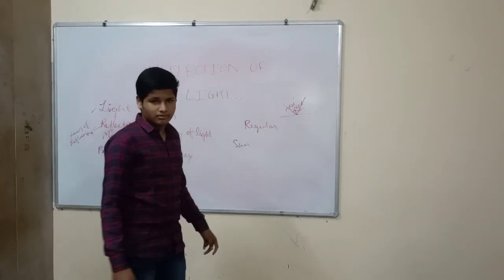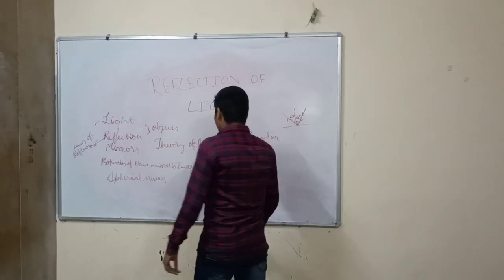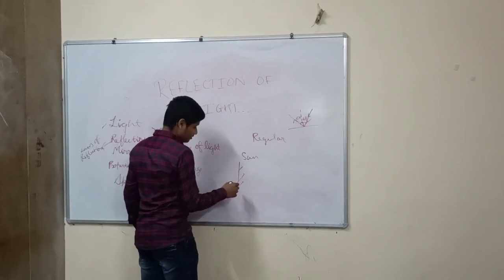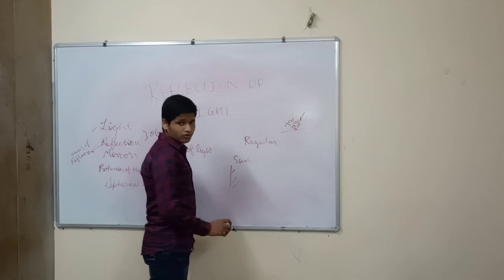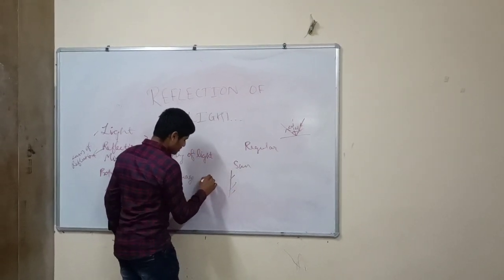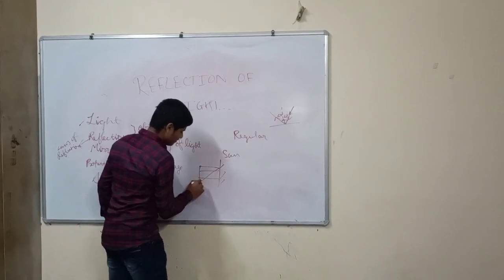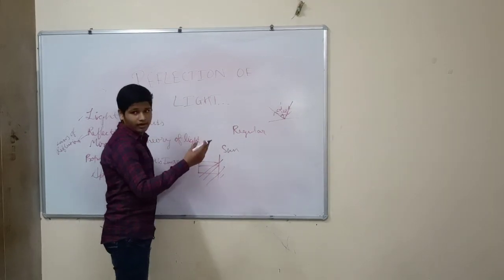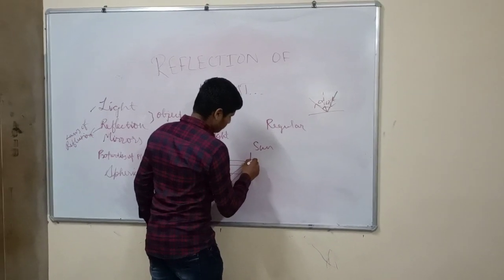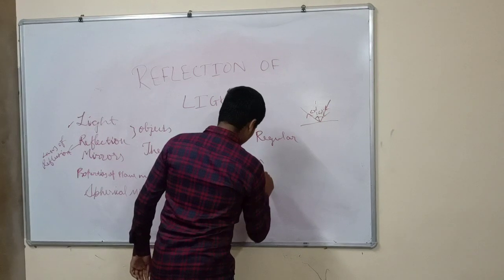There are many types of mirrors, especially two: spherical mirror and plane mirror. We'll cover plane mirror first. The plane mirror has a plane reflecting surface and it produces a virtual image. How? Here there is an object. These are the rays. It is reflected back at the same angle of incidence. It follows the laws of reflection. I will just make it a non-continuous ray. This here is where the image forms.